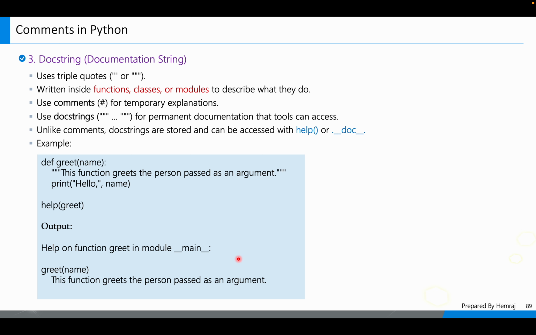Now we will move on to the practical session. We will see how these three types work.